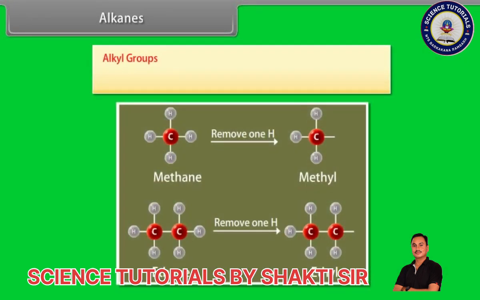Alkyl groups. An alkyl is basically an alkane minus one of its hydrogen atoms. For example, if methane loses one hydrogen, we get methyl. Similarly, if ethane loses one hydrogen, we get ethyl.